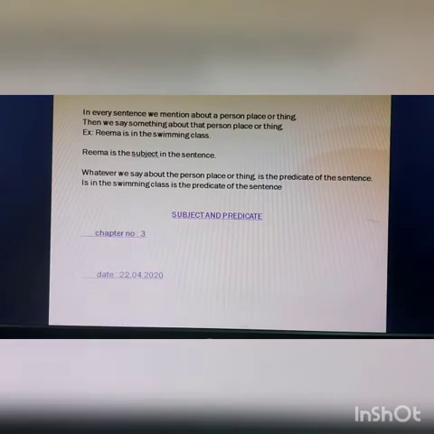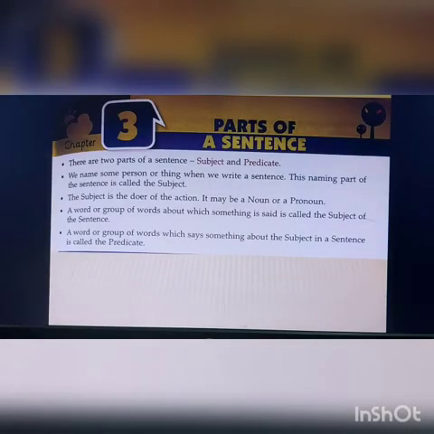So we are doing the chapter subject and predicate, which is chapter number 3, and today is 22nd April 2020. I hope all of you are well and taking care of yourselves. So everyone, take out page number 5. All the children of class 4, take out page number 5. We'll give a reading to the first part of the chapter. So chapter number 3, parts of sentence, write today's date and classwork.